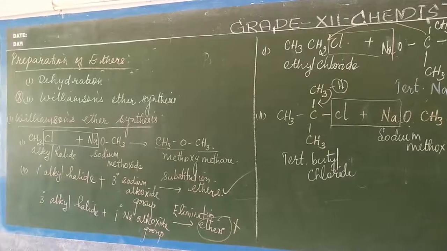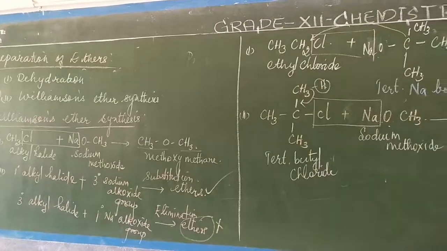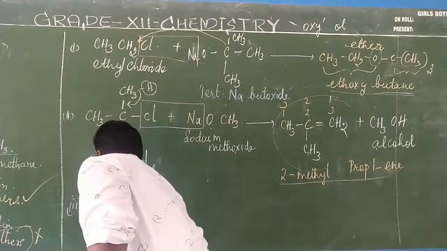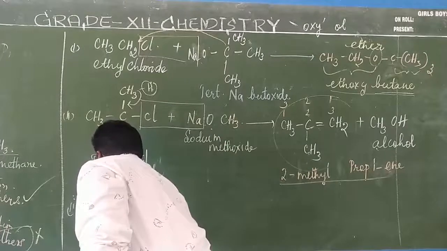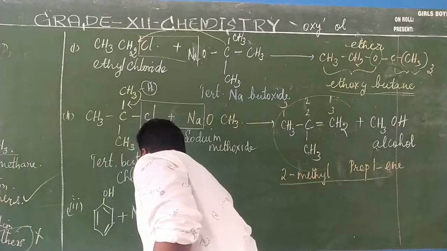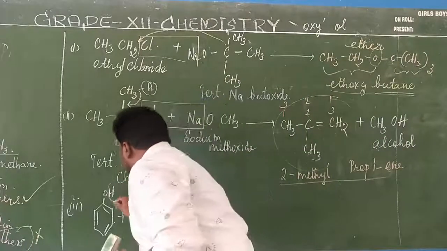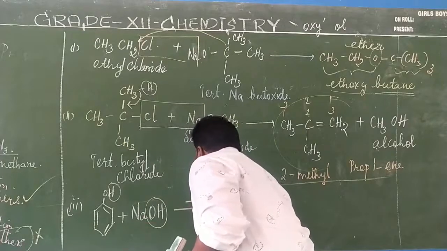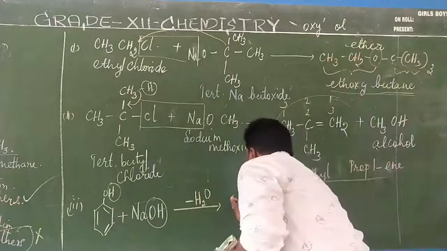Okay, next we will pass on to the next reaction, that is dehydration. Alcohol, phenol, which reaction will we write now? You take phenol, the Williamson ether synthesis. This is what? Phenol. This is it. Phenol on treatment with sodium hydroxide, what will happen? This hydrogen and this OH will be getting removed as water, and as a result it gives rise to the formation of a product. What is the product?